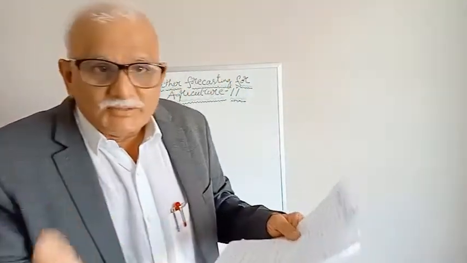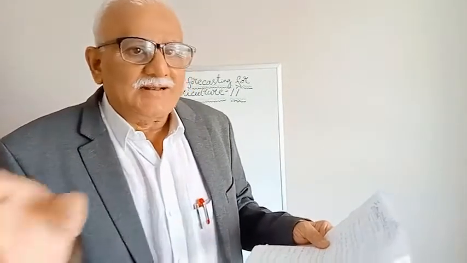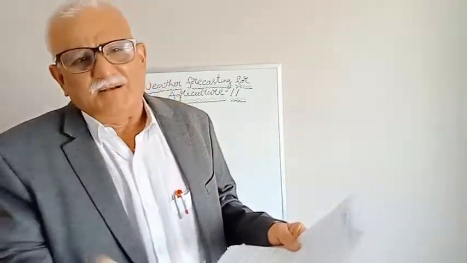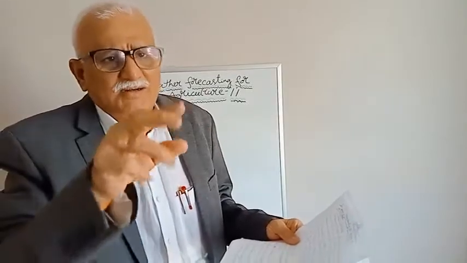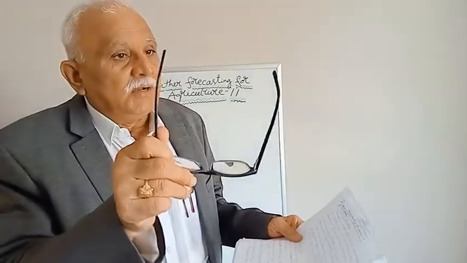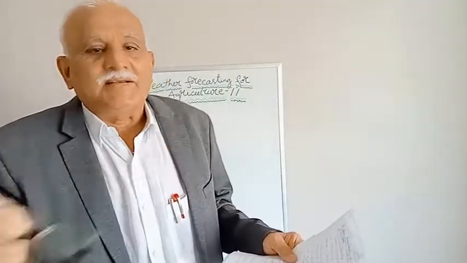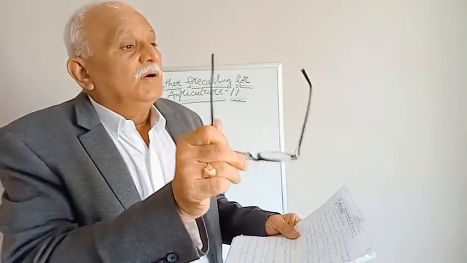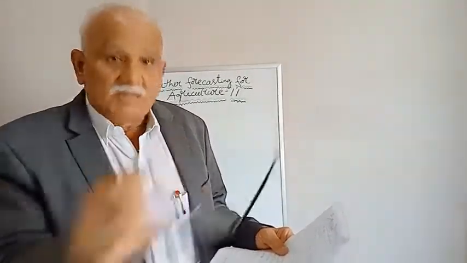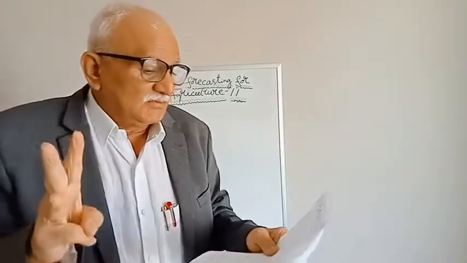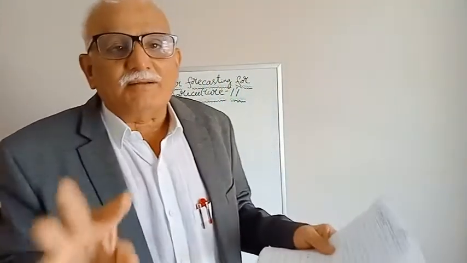Intensity, position, direction: this bit will come certainly in match the following, or in true and false, where half the line is correct and half incorrect. There also we get this bit. Three things. What are the three things? The forecaster will analyze actual weather charts along with the supporting numerical weather prediction, satellite, radar, etc. products to assess what? Intensity, position, behavior, and direction of the movement of the weather system.